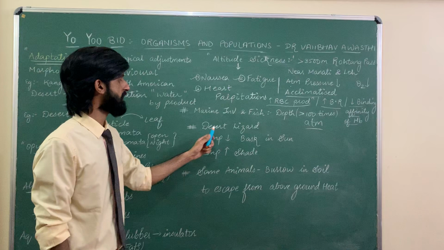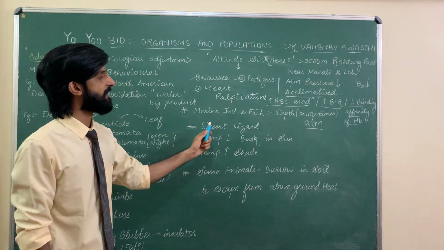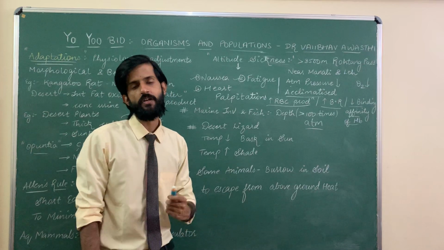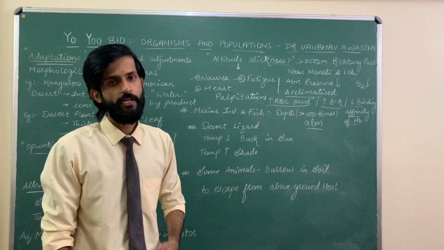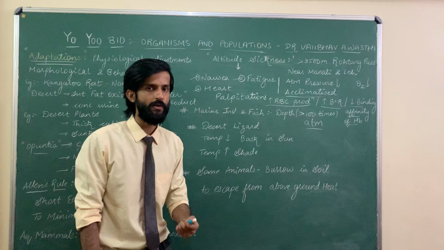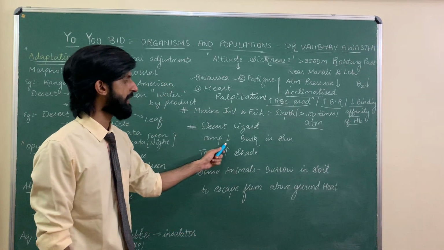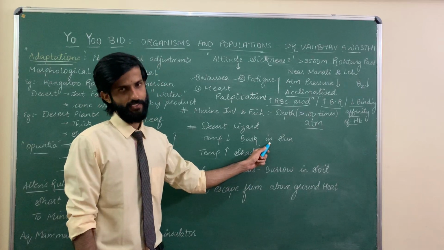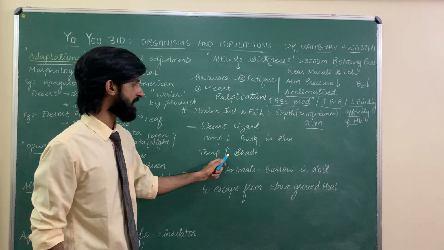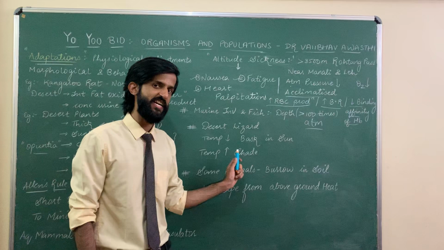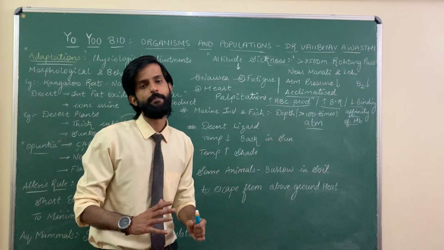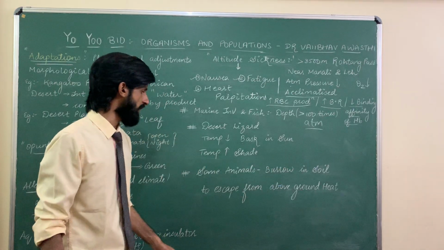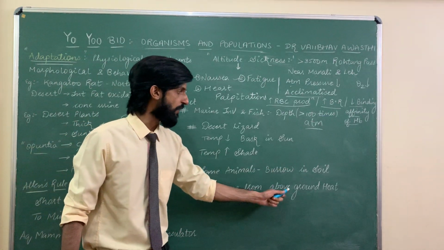Next, desert lizard. Now what does a desert lizard do? It does not have much functional efficiency in the body to keep itself adapted to the surroundings. So what does it do? When the temperature of the body decreases, it will bask in the sun and raise its temperature. And when the temperature increases, it moves into the shade so as to make the temperature comfortable. Some of the animals will burrow into the soil in order to escape from the above ground heat.